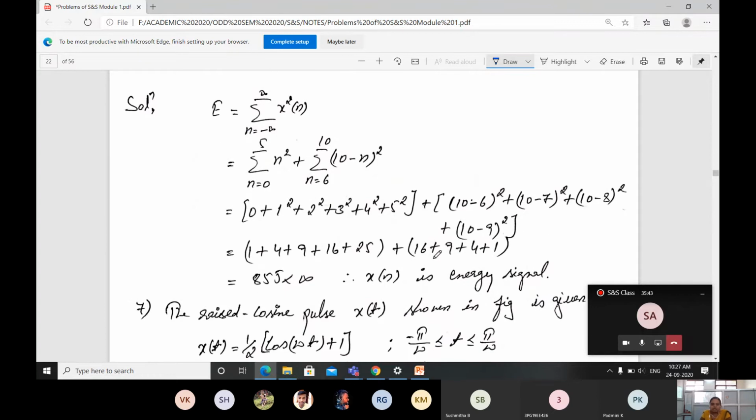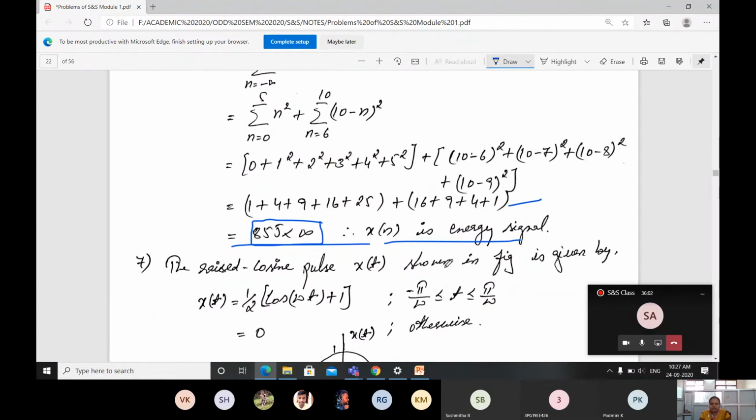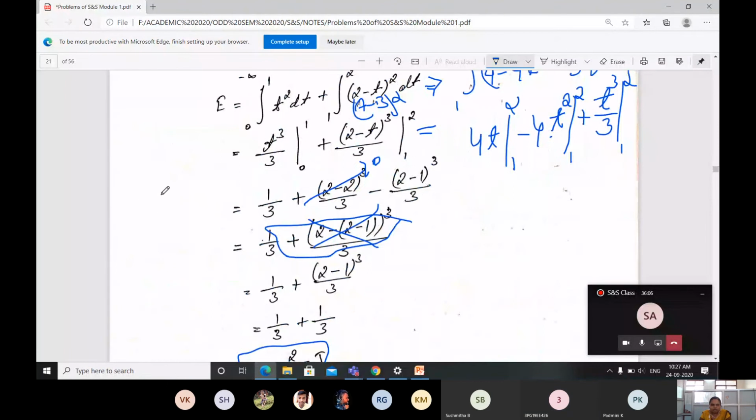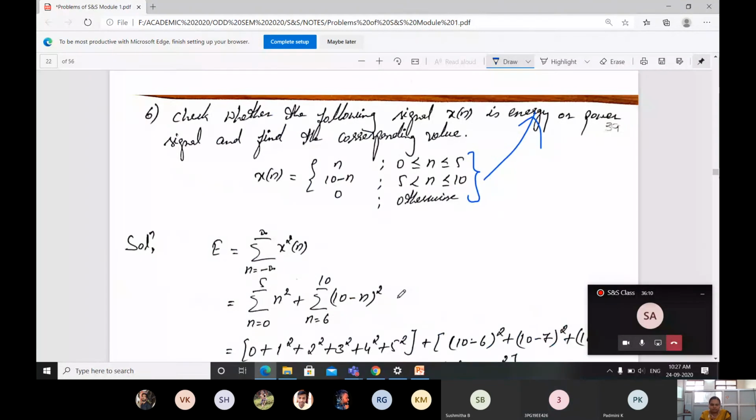If you solve by your calculator, you will be getting the value as 85 joules, and this is less than infinity. So x of n is the energy signal. Based on this I can decide that this is an energy signal. Okay, both of these problems were asked in the examination for 6 marks.